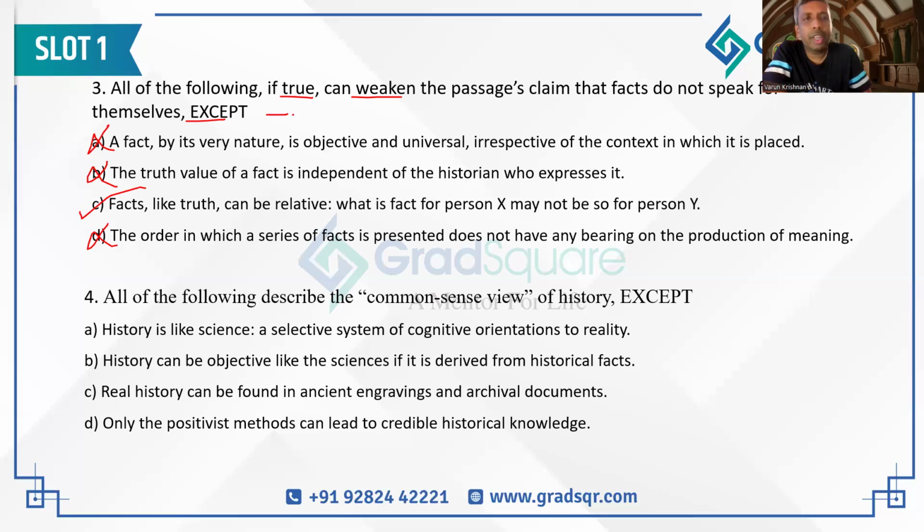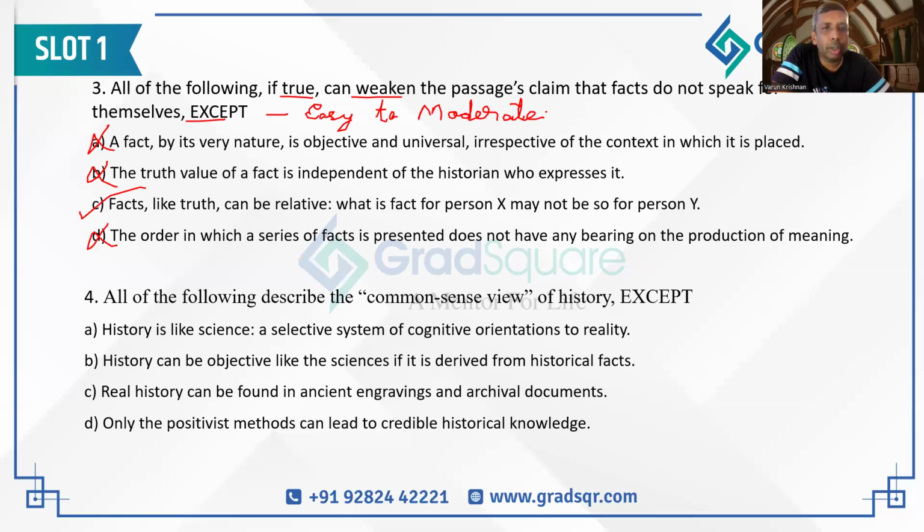So I feel that this question is easy to moderate. I am saying moderate only because this question statement is a bit complex to understand. Anyone who's understood the question should be very easily capable of eliminating the wrong options, because 3 options are opposite of what is said in the passage. Only one option is what is said in the passage. So easy to moderate question is question number 3.